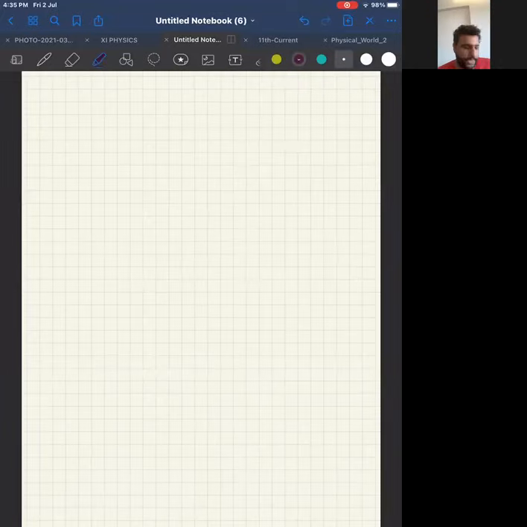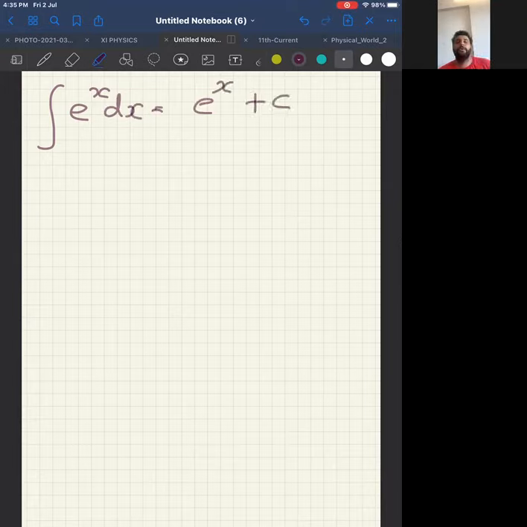Now, next two formulae, I'll tell you. Integration of e power x dx is same as e power x plus c. Do you see that differentiation and integration of e power x is e power x itself? Even differentiation of e power x was e power x, correct? Now, even integration of e power x will remain as e power x itself, and also integration of 1 by x, that is x power minus 1 dx or 1 by x.